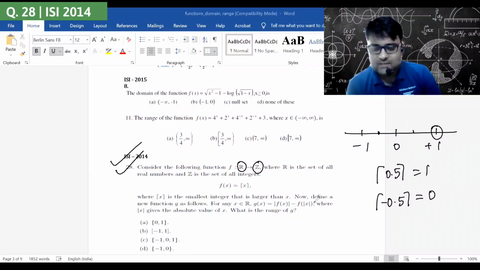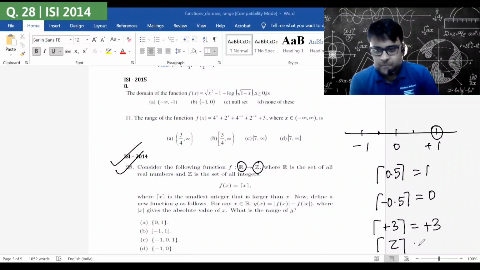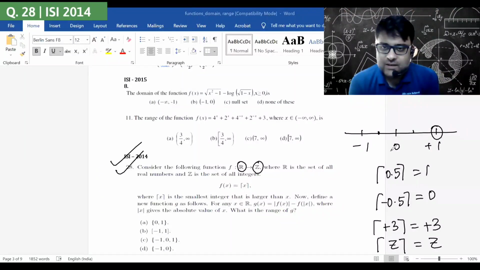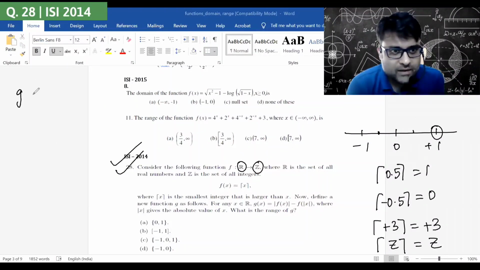Am I understandable? And the ceiling value of an integer is the integer itself, be it minus 3, plus 3, whatever be the integer, it will be the integer itself. Okay? So for a fraction, it is the first integer on the right. That is the ceiling value. Keep that in your mind.